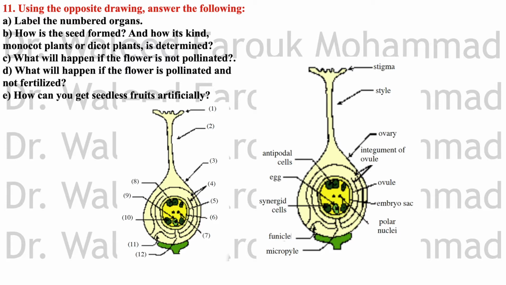Using the opposite drawing, label the numbered organs, how is the seed formed, and how its kind, monocotyledon plants or dicotyledon plants, is determined. What will happen if the flower is not pollinated? What will happen if the flower is pollinated and not fertilized? How can you get seedless fruits artificially? The labels, as you see here in this drawing.